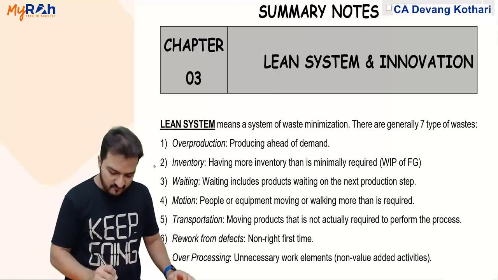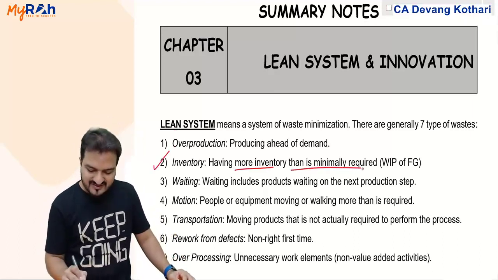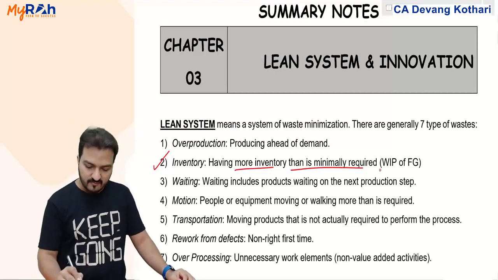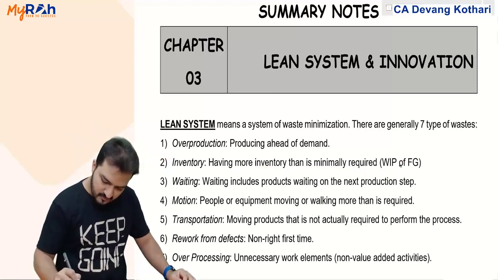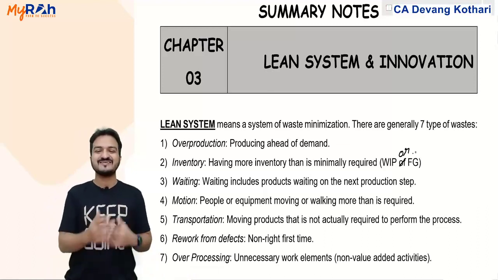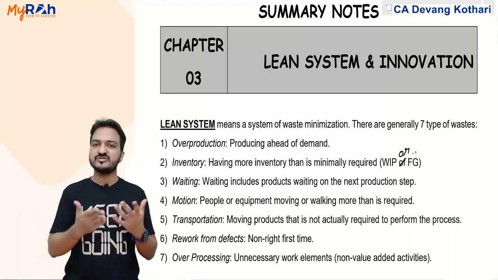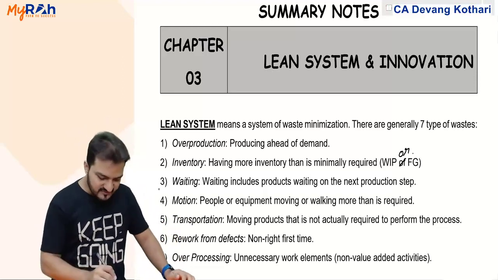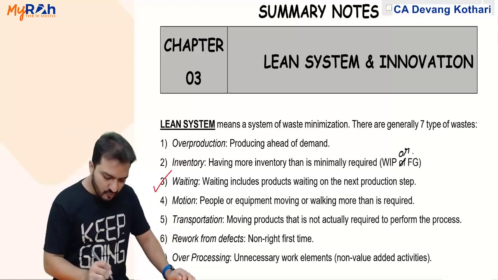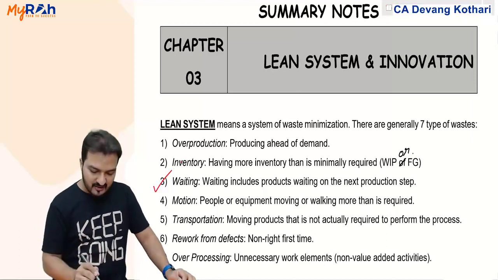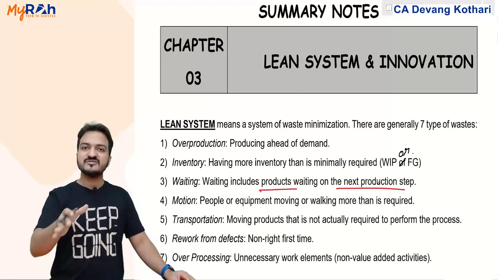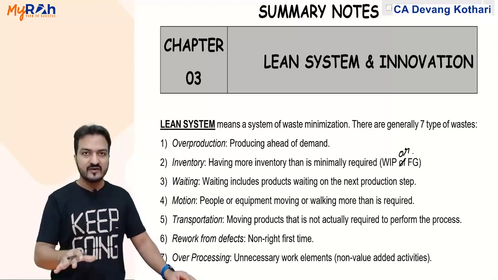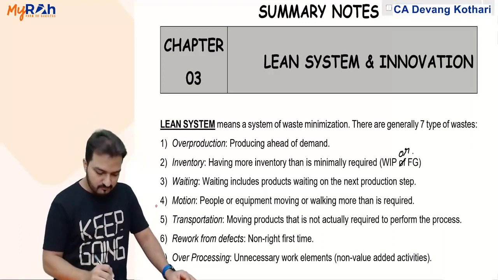Yes. Second, inventory. Having more inventory than what is minimally required. More inventory of WIP or finished goods. So if you have excess inventory, that is also unnecessary wastage of your money. Waiting time is also a wastage. Like waiting over here refers to the products which are waiting for the next production step. Process 1 completed the units. Process 2 has not yet taken the units, so the units are waiting. That waiting is also time wastage.